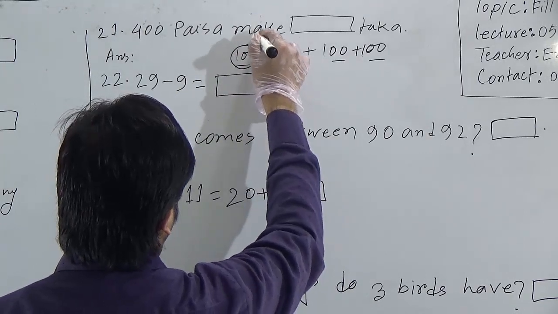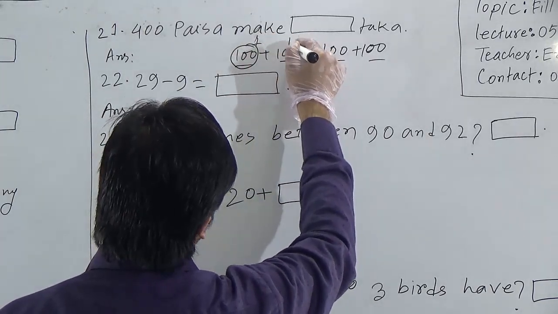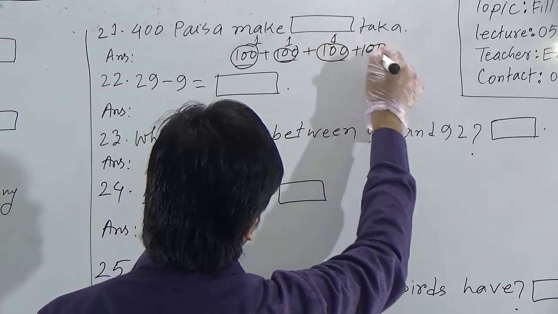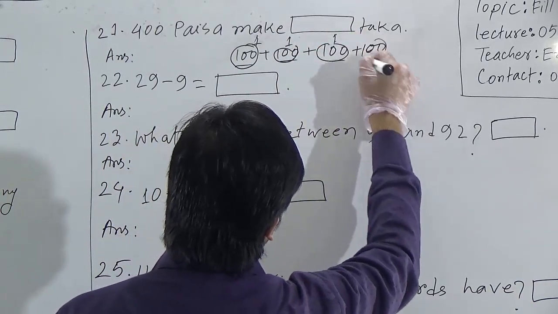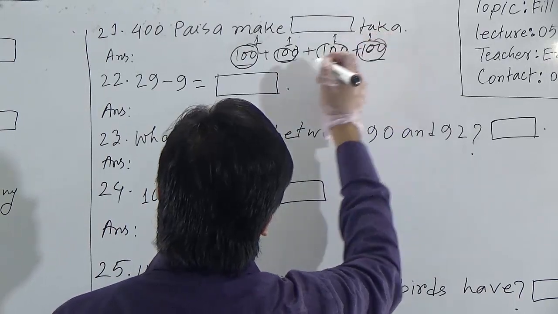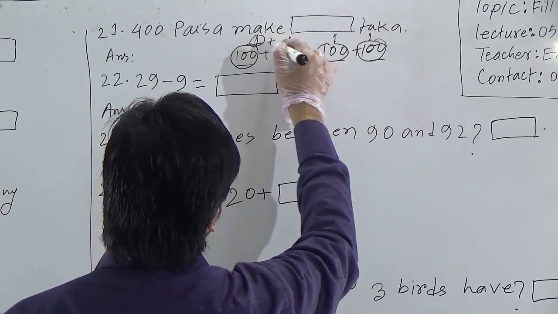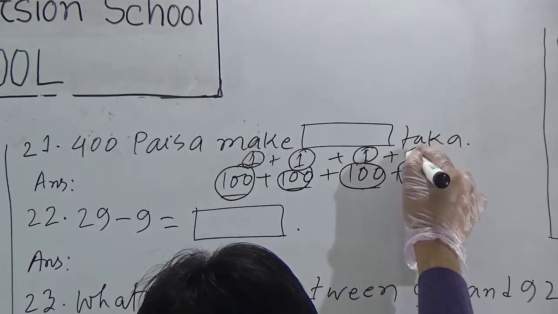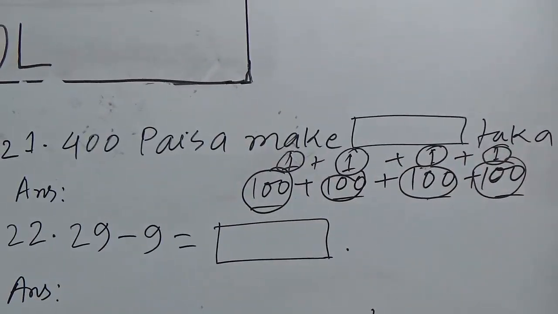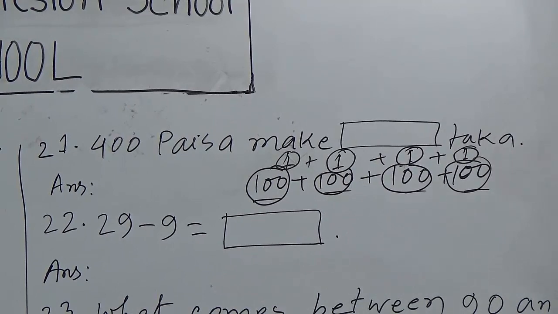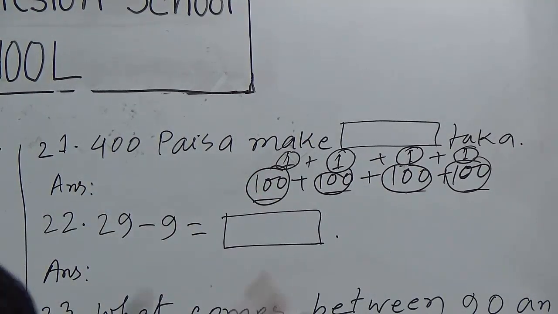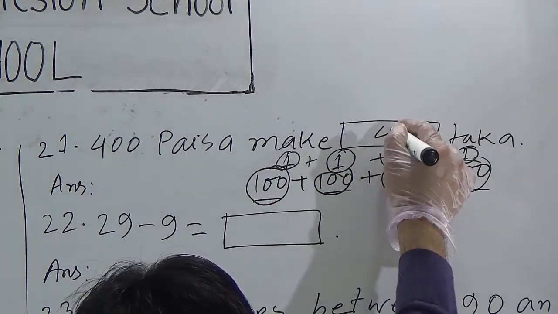100 paisa means 1 taka. Again 100 paisa means 1 taka. Here is also 100 paisa, it means 1 taka. So 1 taka, add 1 taka, 1 taka and 1 taka. It means that we have added 1 four times. It means that 400 paisa make 4 taka.